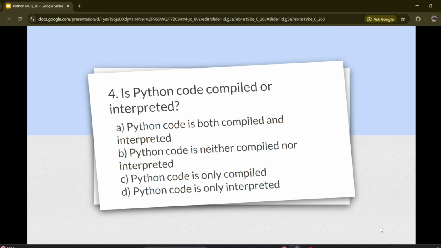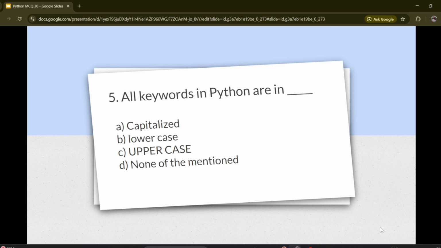Options are A. Python code is both compiled and interpreted, B. Python code is neither compiled nor interpreted, C. Python code is only compiled, D. Python code is only interpreted. Correct answer is A. Python code is both compiled and interpreted. Question number 5. All keywords in Python are in.